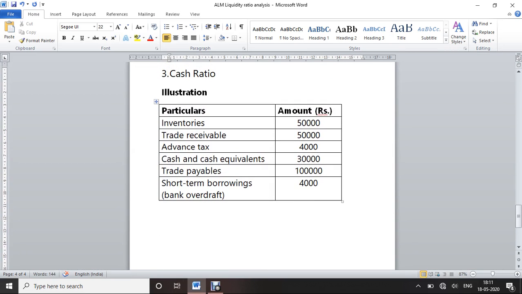For this cash ratio, the formula is: cash ratio equals cash plus cash equivalents divided by current liabilities.